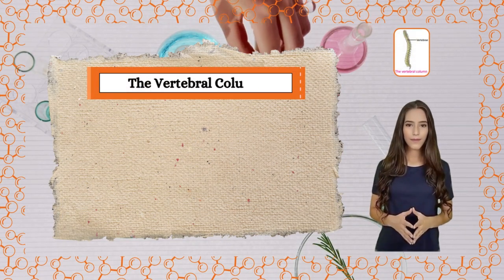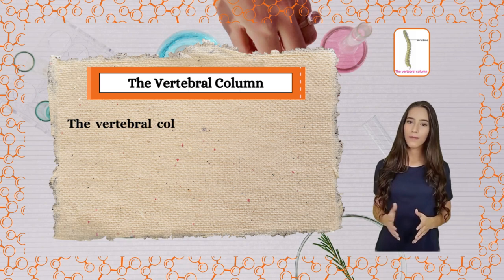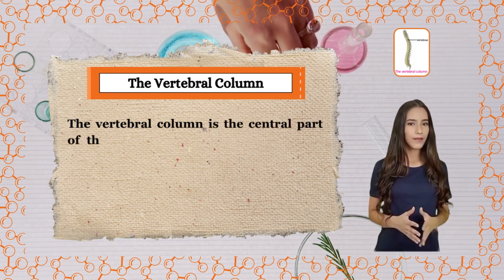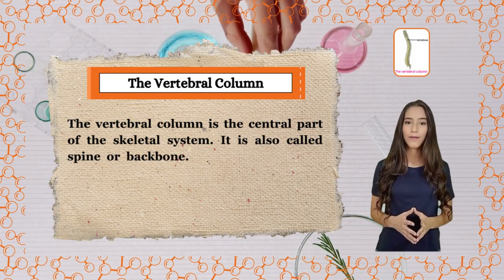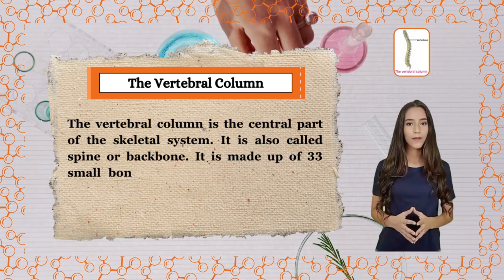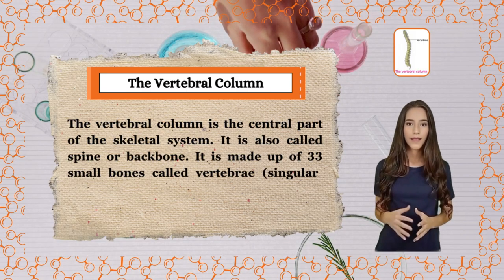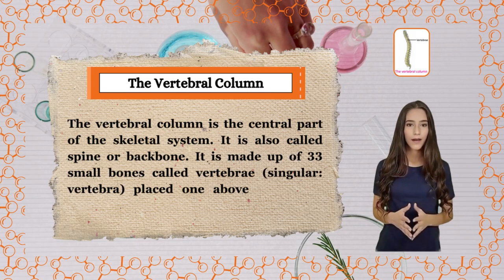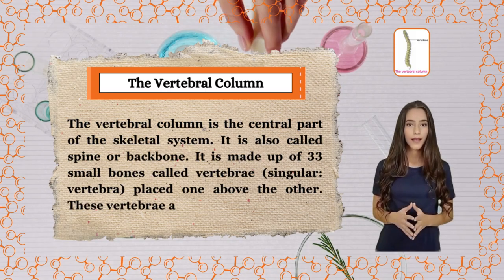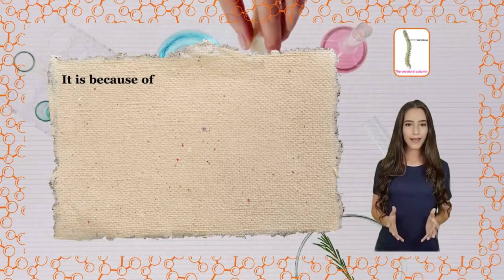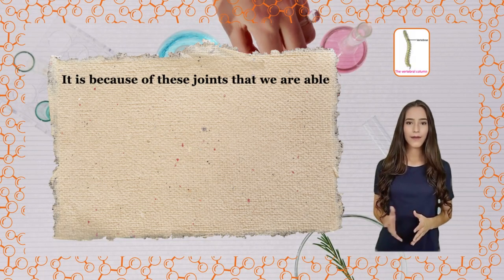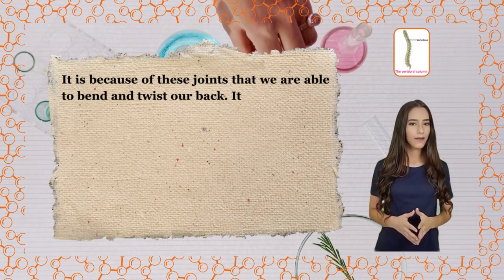The vertebral column. The vertebral column is the central part of the skeletal system. It is also called spine or backbone. It is made up of 33 small bones called vertebrae, singular vertebra, placed one above the other. These vertebrae are joined to each other. It is because of these joints that we are able to bend and twist our back.